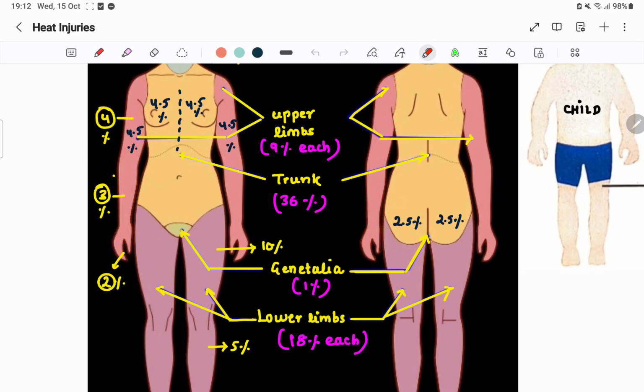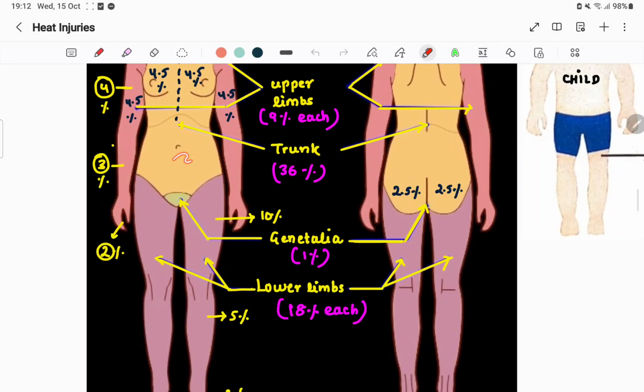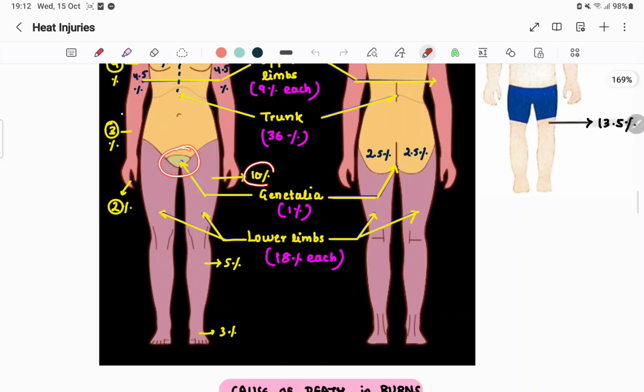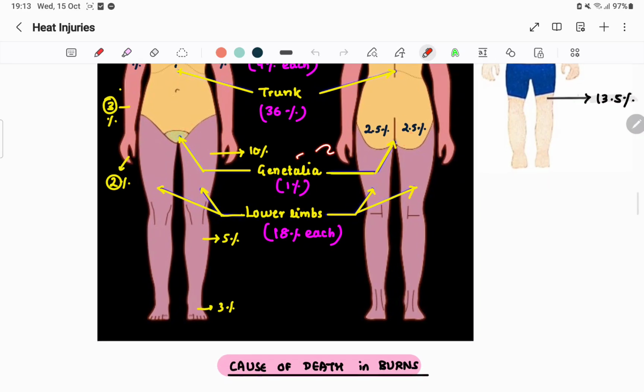Are you understanding? Okay. Trunk is 36% total. So the front part of the trunk will be 18%, the back part will be 18%. And this part is 10%. This part, genitalia, is 1%. So 0.5, 0.5. Okay, negligible.